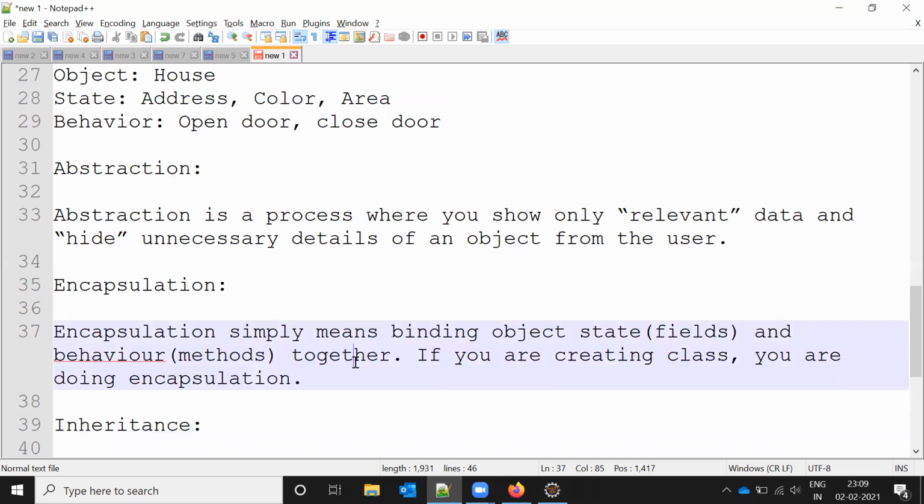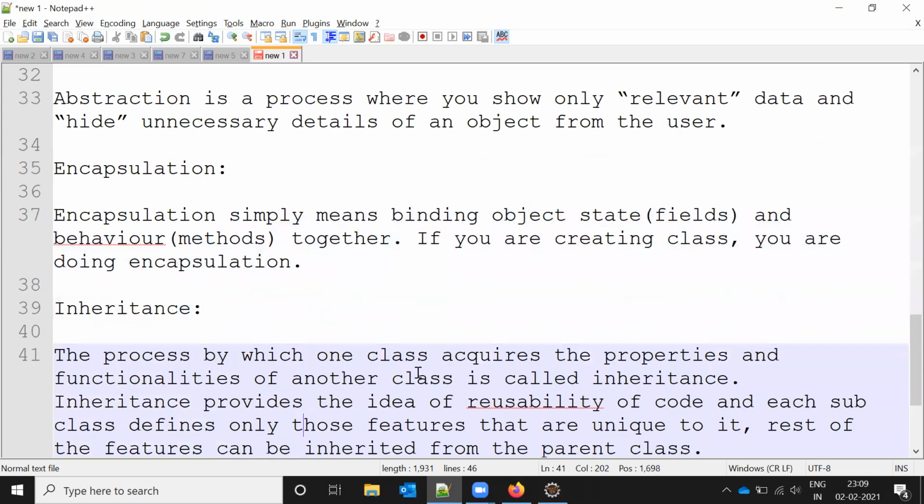Encapsulation is nothing but binding the object state, fields, and methods together. Sorry, when you create the class, that is called encapsulation, because it has the state and behavior. State and behavior means when you create the data and methods, that is called encapsulation.